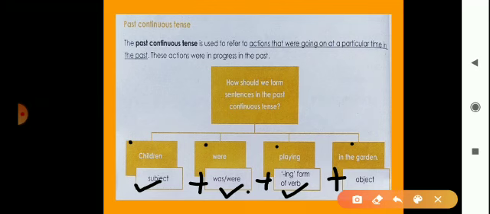This is the example of past continuous tense. So you should also use this example of past continuous tense with the help of this formula. It's a formula to make sentences of past continuous tense. Okay, we can also give another example of this past continuous tense. So you should write that here.